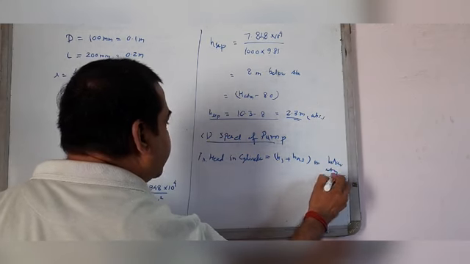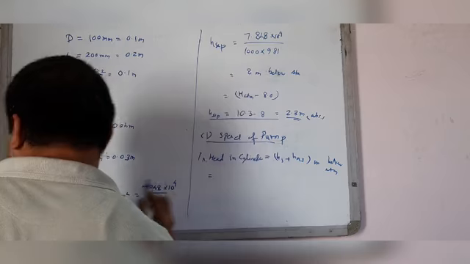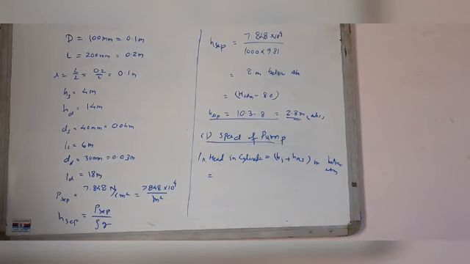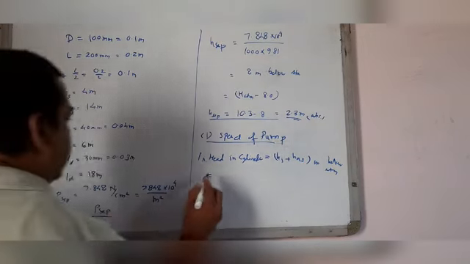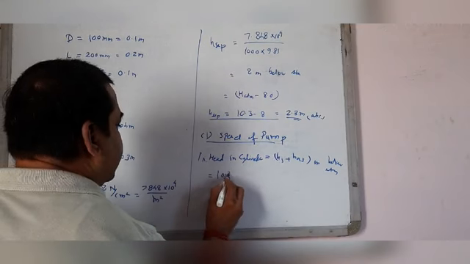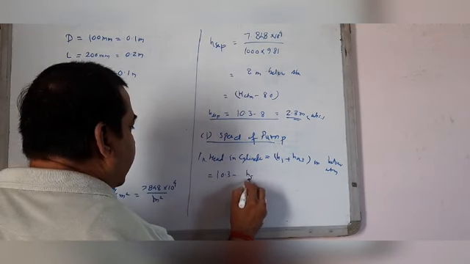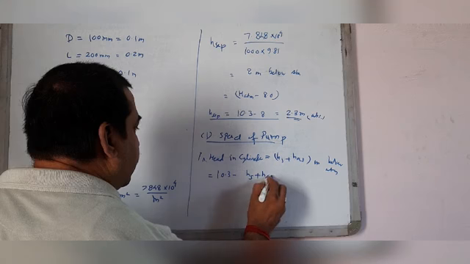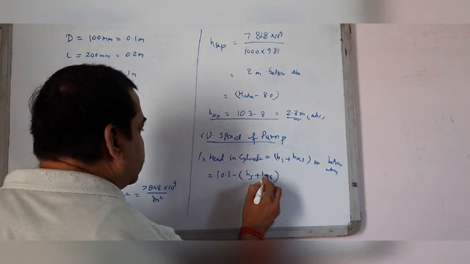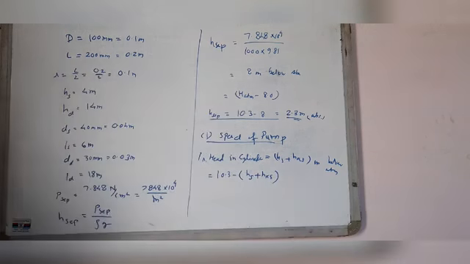H atmospheric is 10.3, minus HS plus HAS.